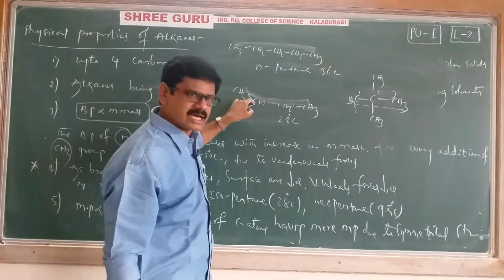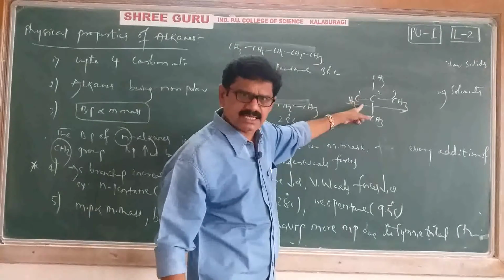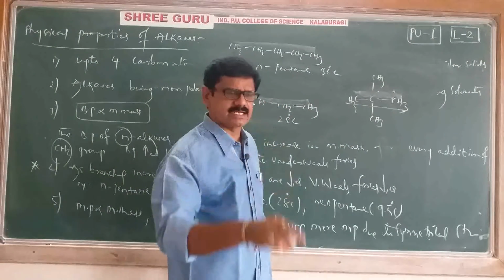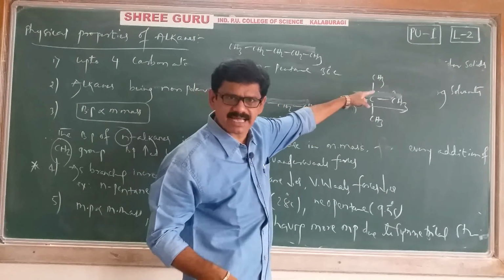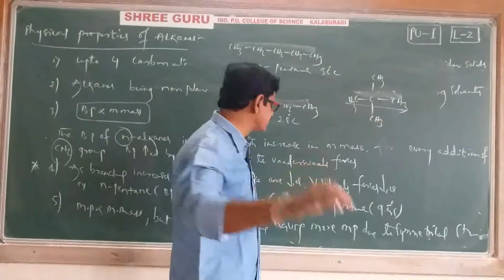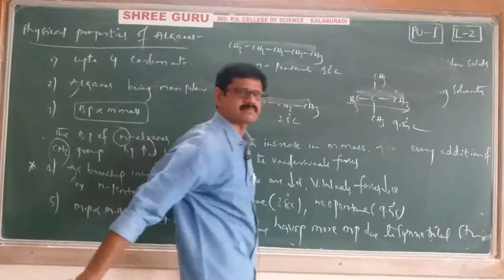In the parent chain, 4 carbons are there. In the parent chain, only 3 carbons are present. When the parent chain contains only 3 carbons, again its surface area decreases. Once the surface area decreases, what happens? Then the intermolecular attraction forces decrease. Definitely its boiling point still decreases, and its boiling point reaches nearly 9.5 degrees centigrade only.